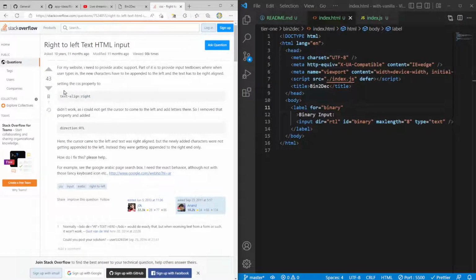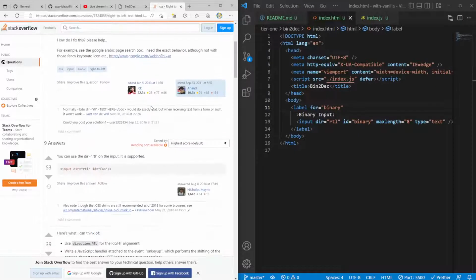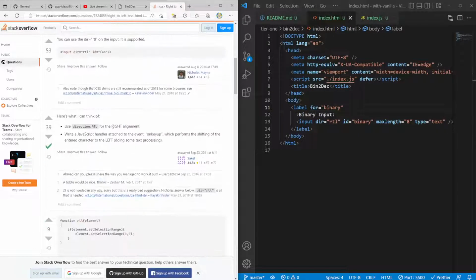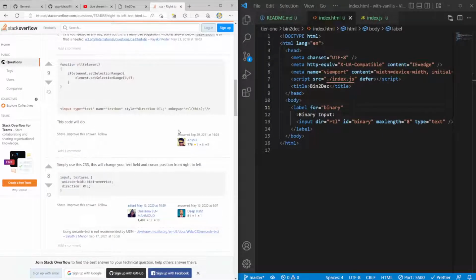Right to left text, text align right, direction. ID foo for right alignment with a JavaScript handler on key up. And cursor position from right to left. What is this? Unicode bidi override? Let's see if we can use this.